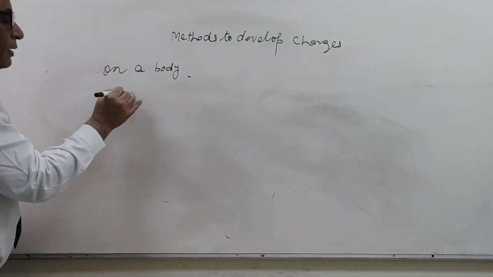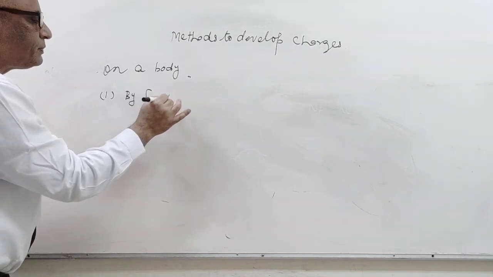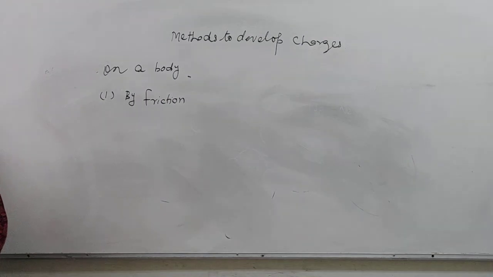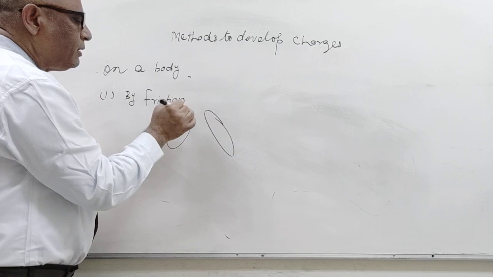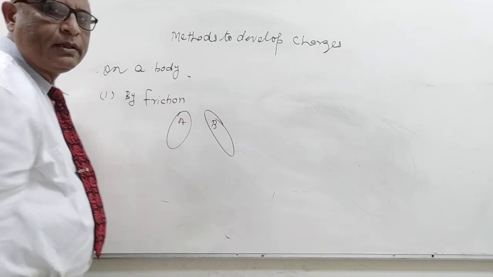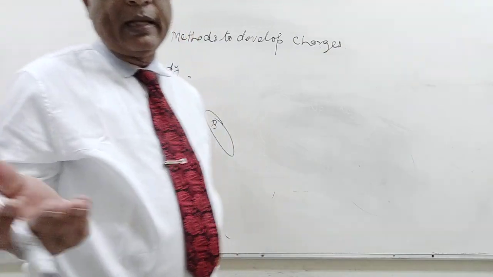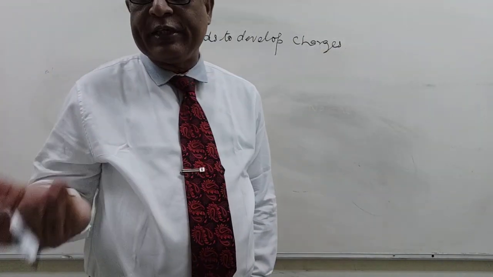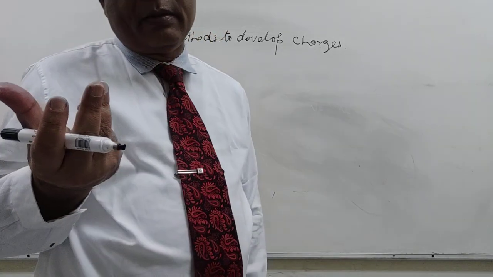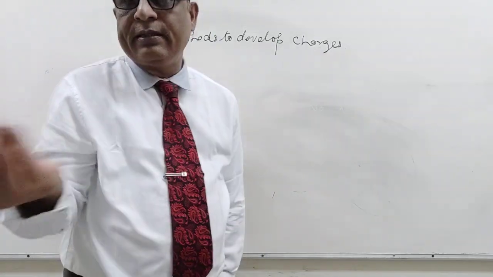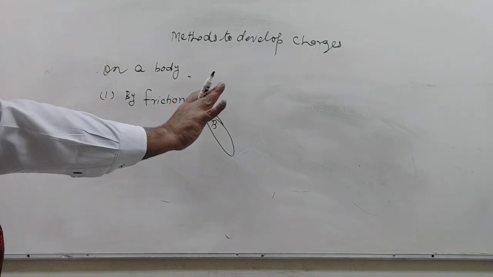Number 1, by friction. I have already discussed that when A and B are rubbed, there is a transfer of electrons, and A becomes positive if it loses electrons, and B becomes negative when B gains electrons. No need to discuss again.